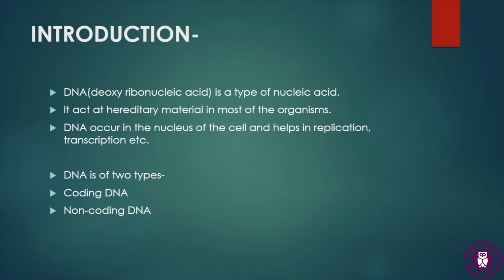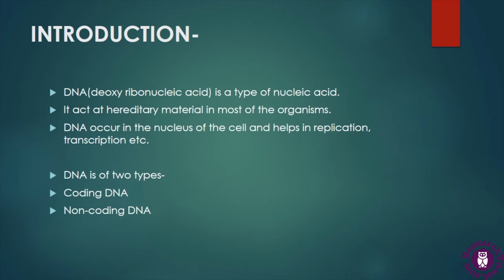Hereditary material means the DNA or RNA molecules are the factors responsible for passing parental traits on to their offspring. Now, there are two types of cells. The first one is the prokaryotic cell and the other one is the eukaryotic cell. In prokaryotes, DNA is found in the cytoplasm of the cell because there is no well-defined nucleus in these organisms. But in eukaryotic cells, DNA occurs in the nucleus of the cell because here the cell contains a special organelle covered by a nuclear membrane, called the nucleus.